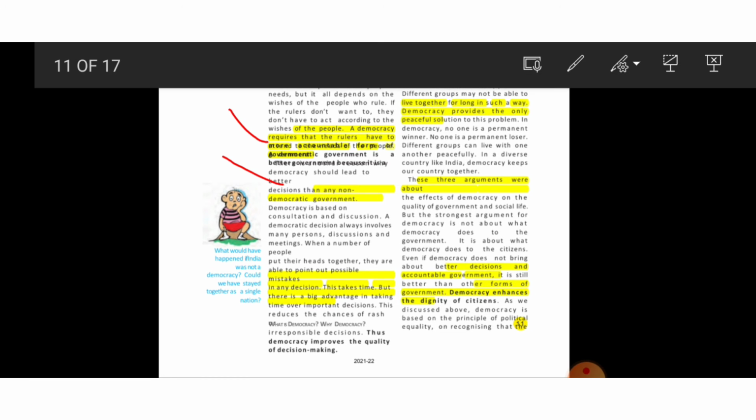Democracy is based on consultation and discussions. Democratic decisions always involve many persons, discussions, and meetings where a number of people put their heads together. They are able to point out possible mistakes in any decision. This takes time, but there is a big advantage in taking time over important decisions. Here it is not one person who decides everything, but a group of people. It may take some time, but it assures that it will be a good decision for all the people. And thus democracy improves the quality of decision making.